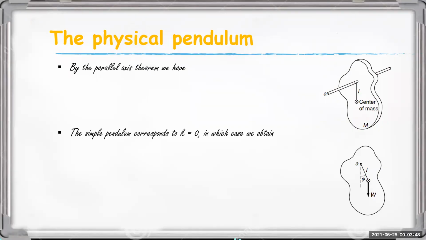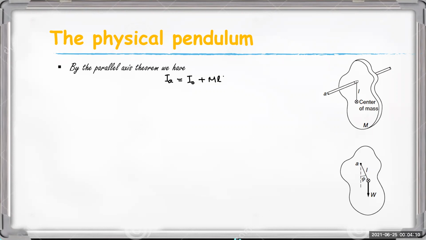By the parallel axis theorem, we have IA is equal to what? I0 plus M L square.